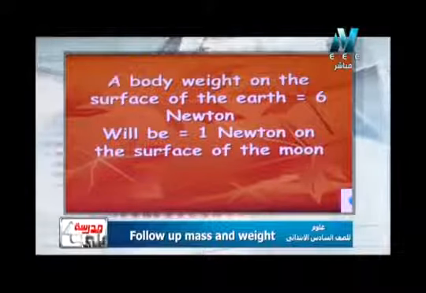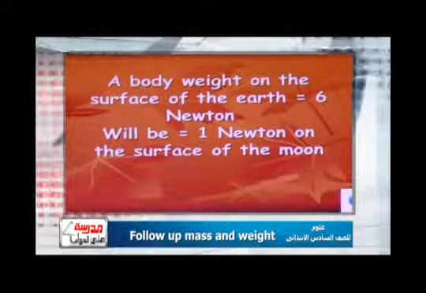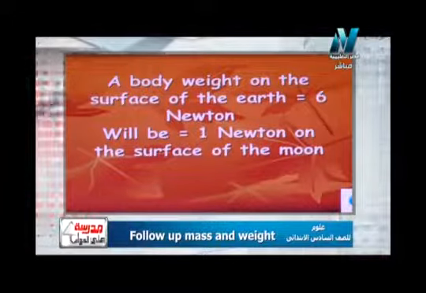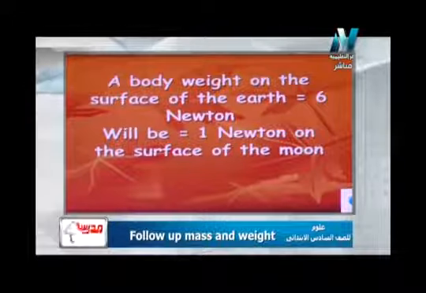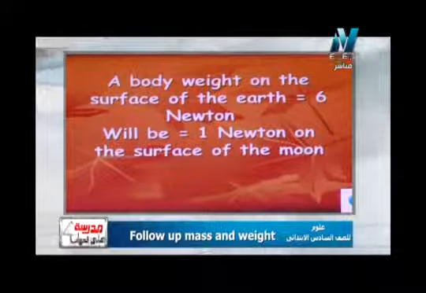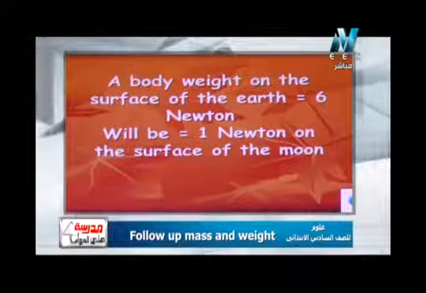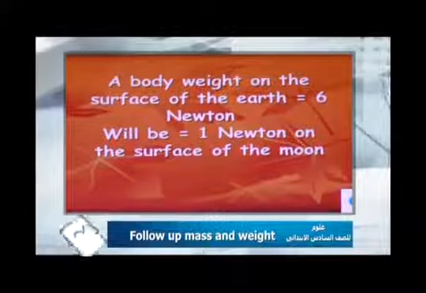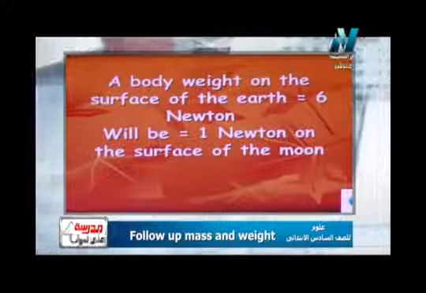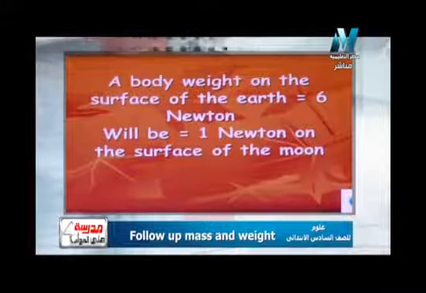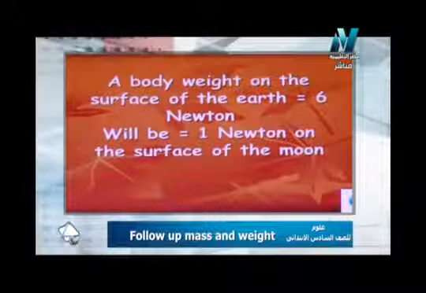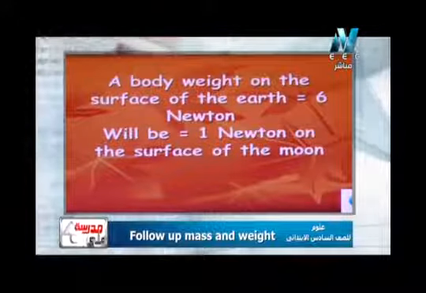So what about its mass؟ طب ولو اتكلمنا عن الكتلة عن الماس عند الأرض for example 60 kilogram, surely it will be 60 kilogram on the moon. الماس ما بتتغيرش. الماس زي ما قلنا الأسبوع اللي فات ملحوظة كده فاني شوية ليها شخصية. It doesn't change from place to place. ما بتتغيرش من مكان لمكان. So again mass doesn't change from place to place but weight changes from place to place.